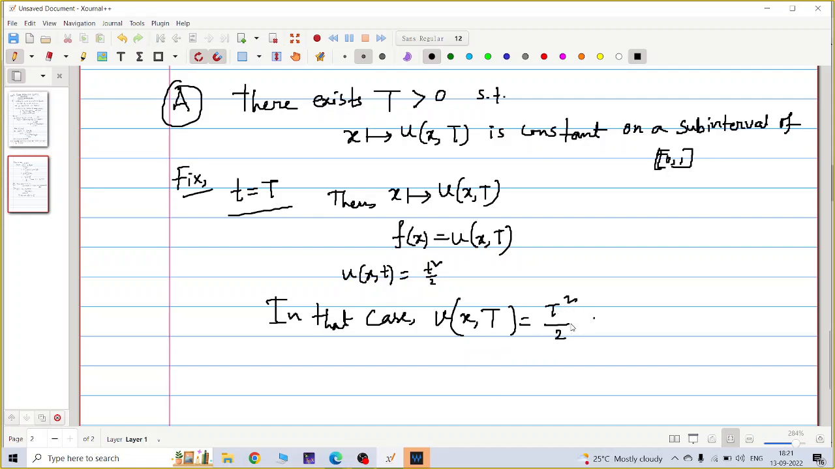So I am fixing this. So option A is correct. Constant. So option A is correct. Now let's move to option B.